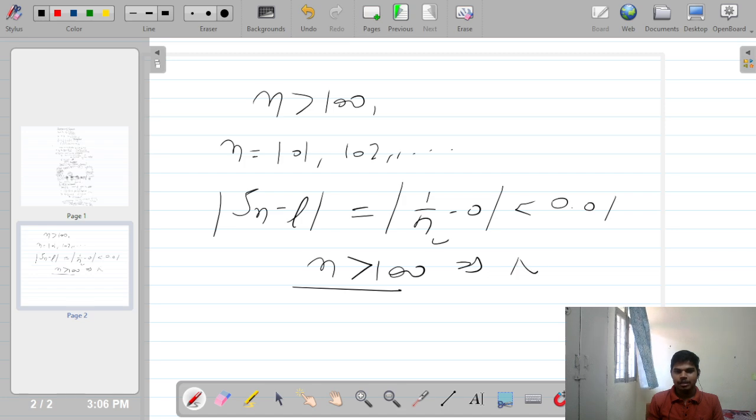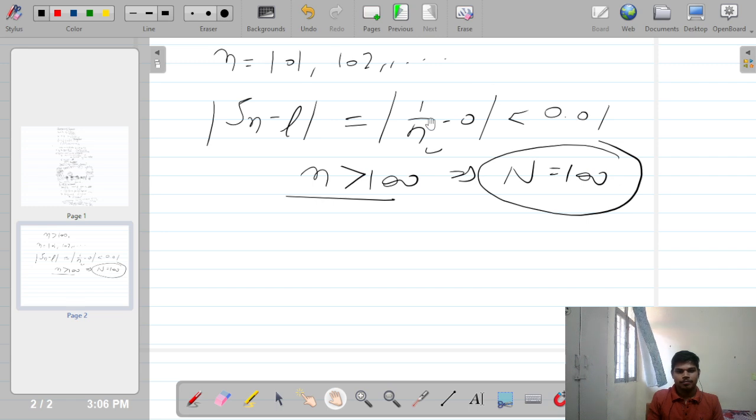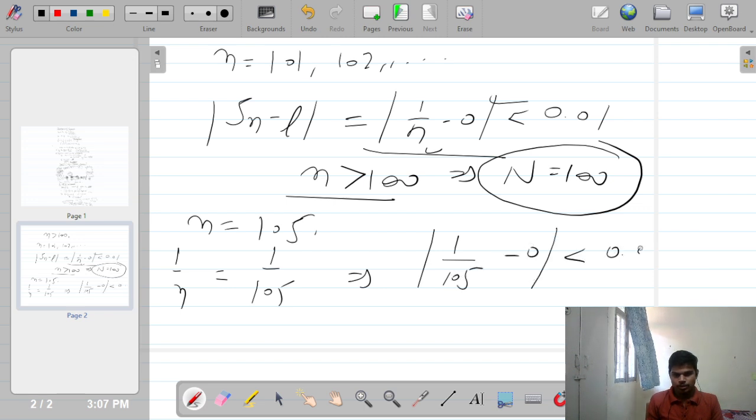So this n is the stage where after this stage, if you take any nth term, your condition will be satisfied for this sequence. It means we are going to verify, like I am taking the value of n as 105. Just check whether this is happening or not. So by 1 by n I am checking this: 1 by 105 minus 0 is less than 0.01.